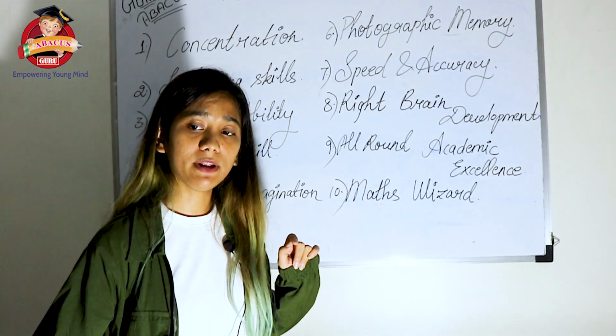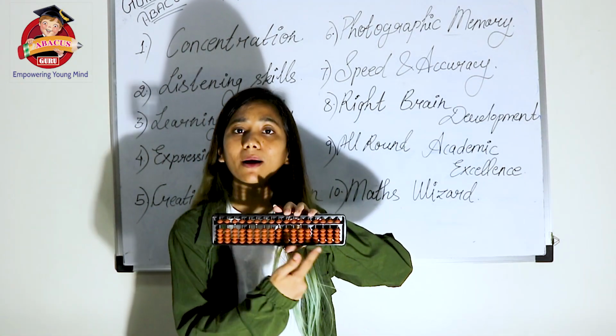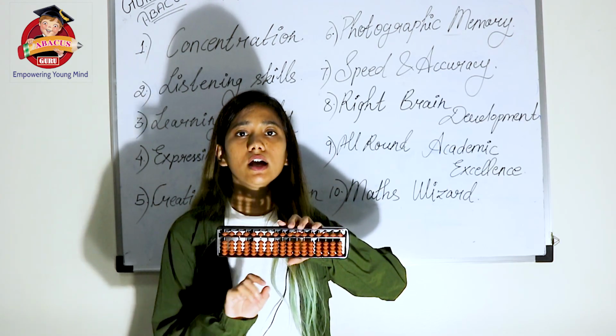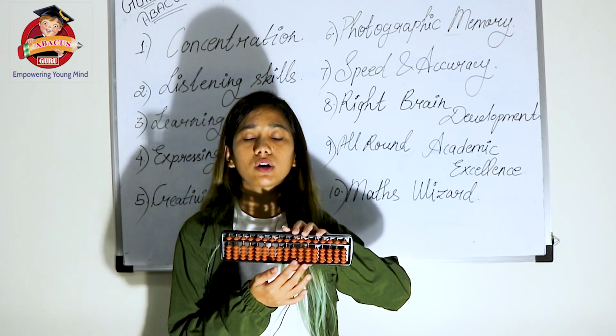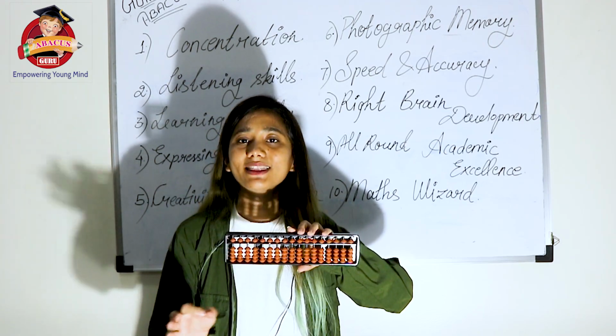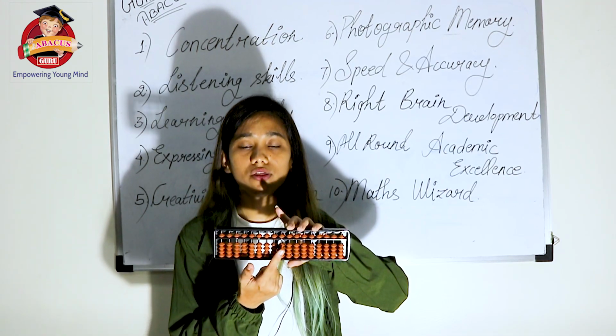Now taking an example of this abacus tool, in the abacus tool there is no number written over here, like this is 5, this is 50, 500, 1000, 10,000. There's no number written over here. There are no colors, so that the child will just remember the colors and then identify the numbers. There's nothing like this. The child has to focus on the beads, on the point.